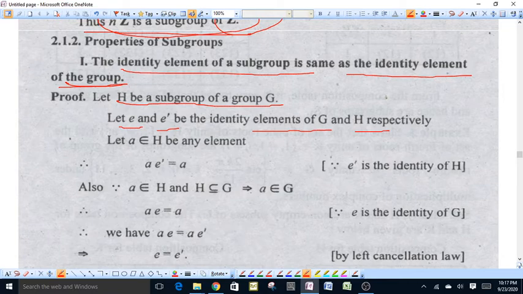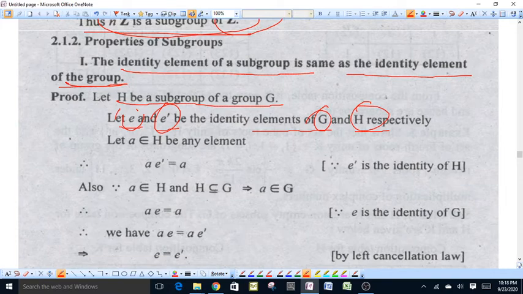We are going to prove that identity element of subgroup and group is same. If possible, let us take e and e dash be two different identity elements of G and H respectively.